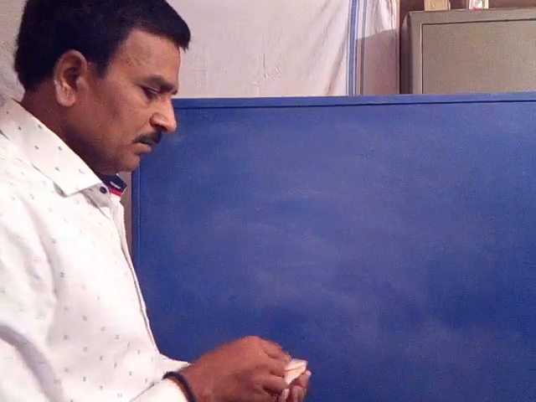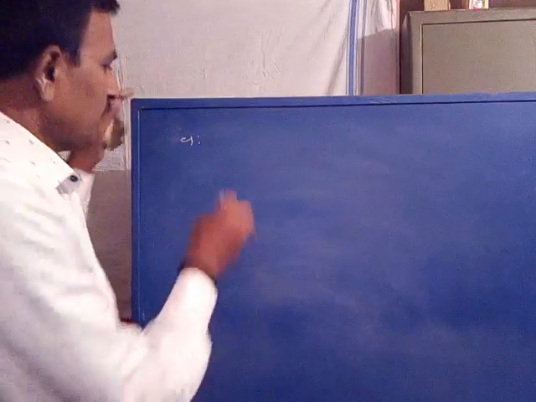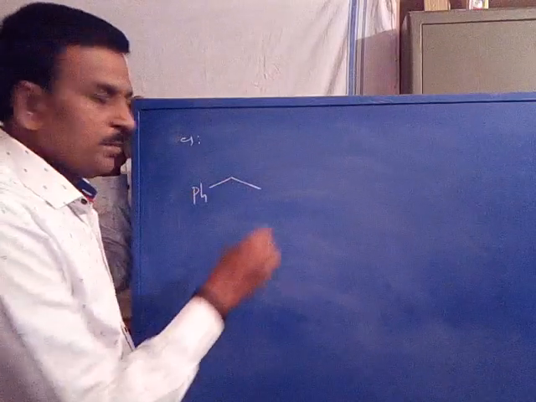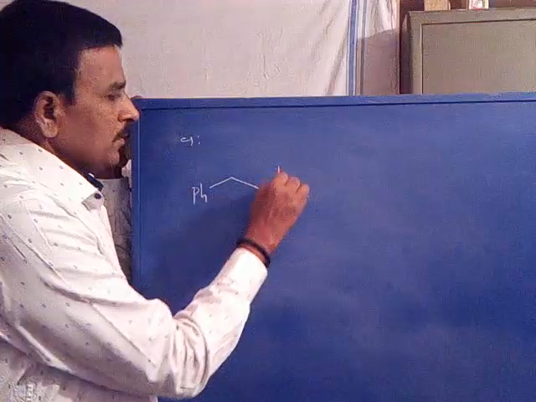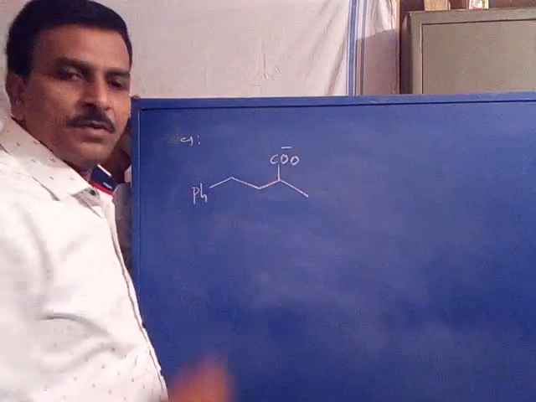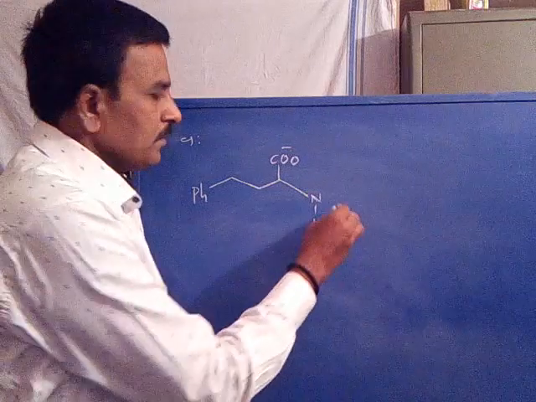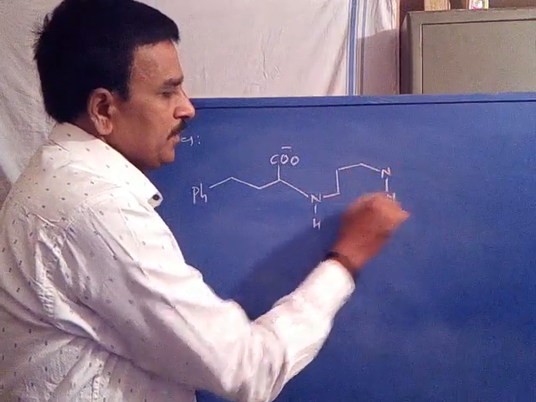Now take a specific example. We have a phenyl group, a COO minus group, NH, nitrogen.